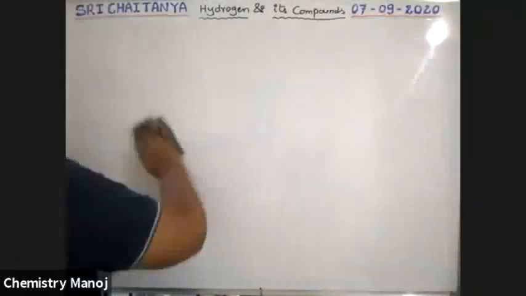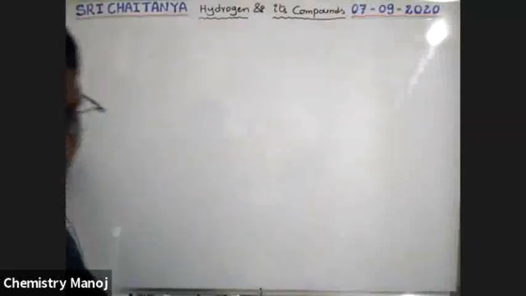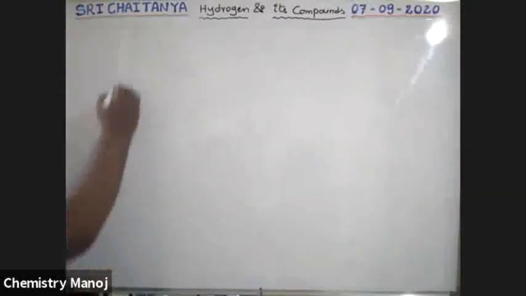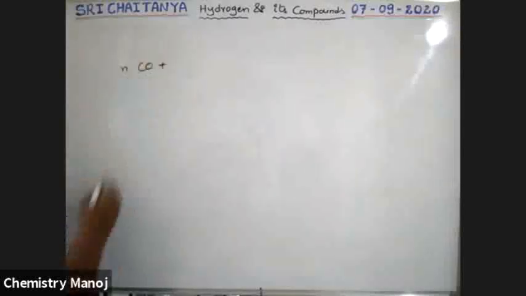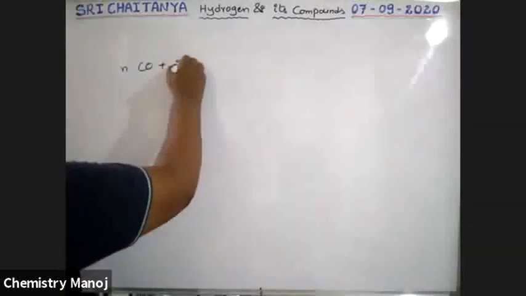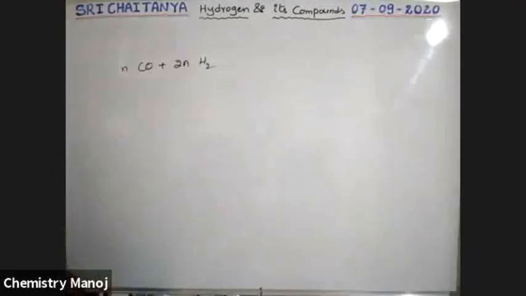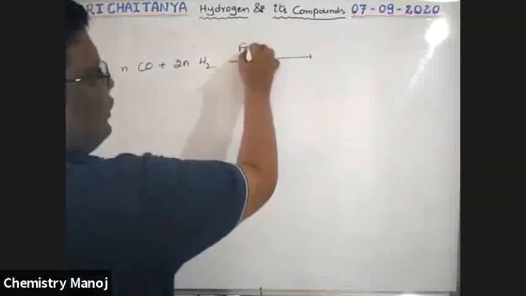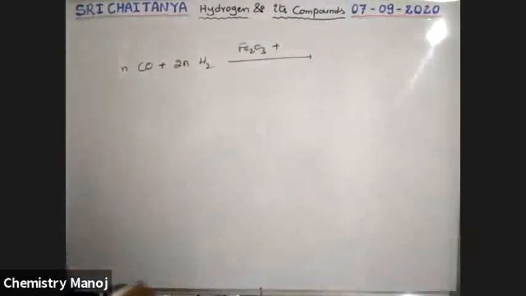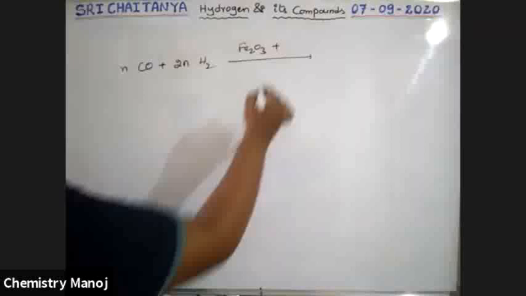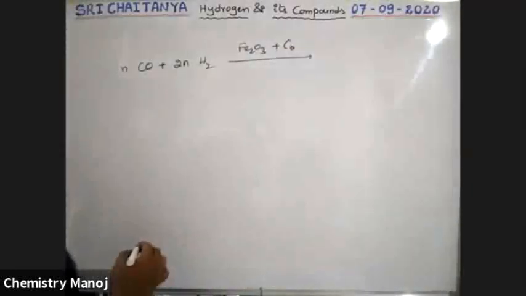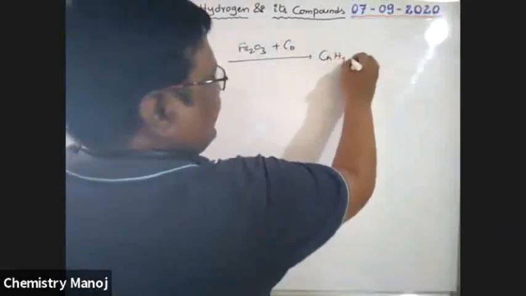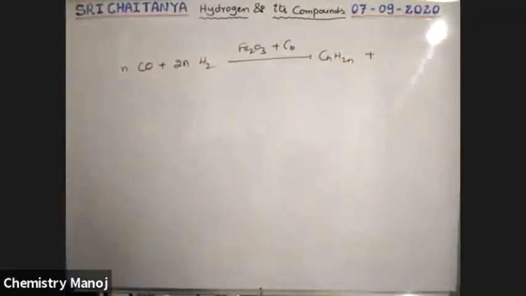Next, and also a very, very important reaction, almost the last reaction, boys. N moles of carbon monoxide react with 2N moles of hydrogen in the presence of Fe2O3 plus cobalt. These are the catalysts, and that gives CnH2n plus water.